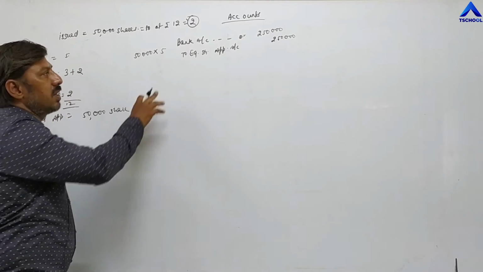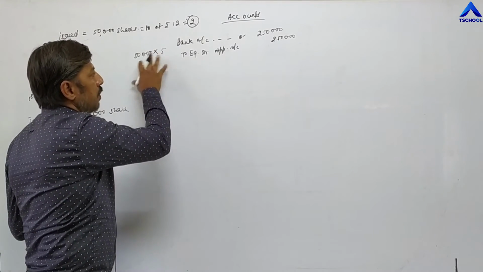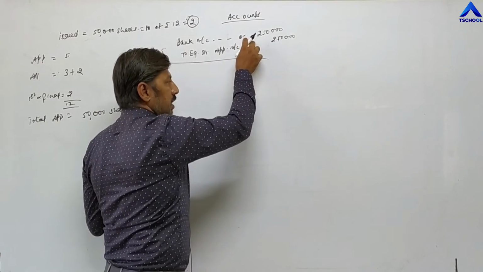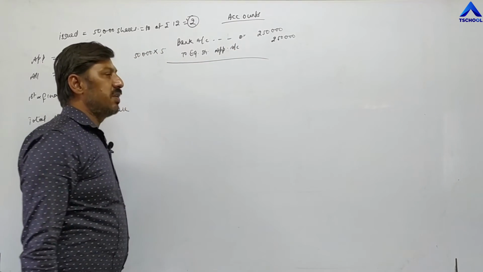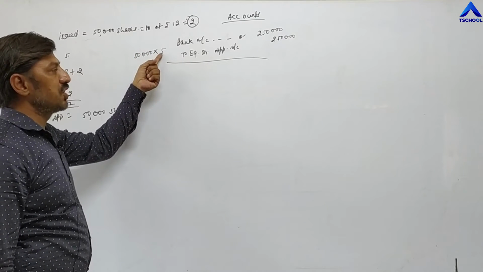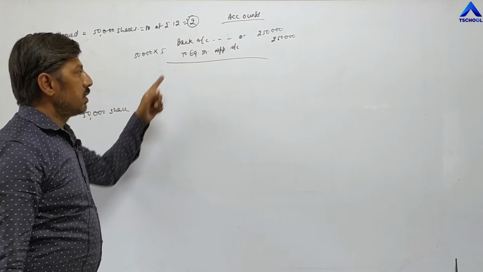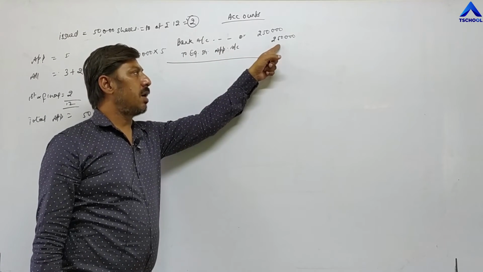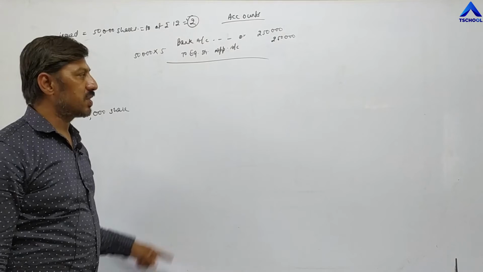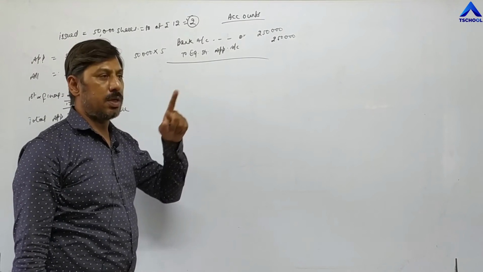At the time of the exercise question, I will draw the proper format. Try to understand the problems. 50,000 into 5, 2,50,000. Now this entry shows that the company has received a total of 50,000 applications at 5 rupees for each share. Now they need to transfer this application amount to the investors' capital account. Investors means those investors to whom shares have been allotted.